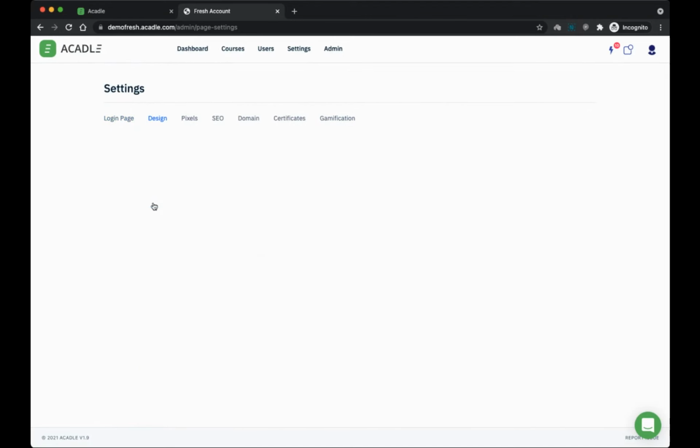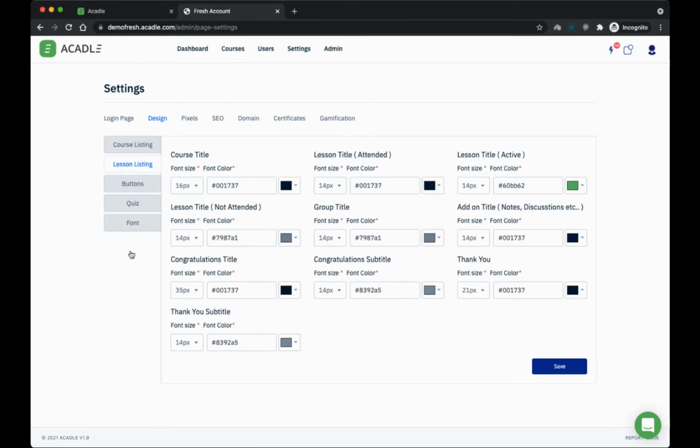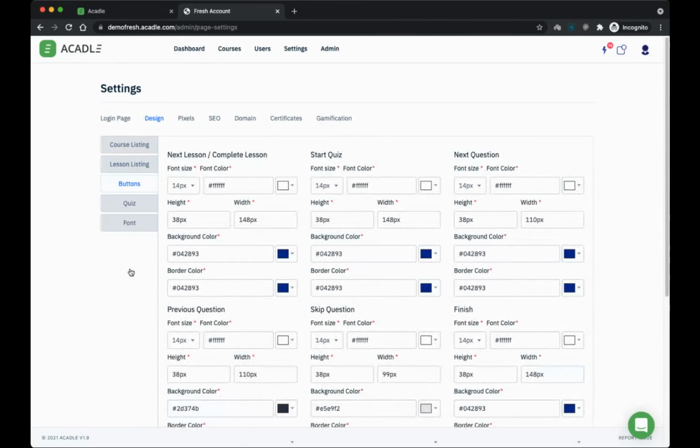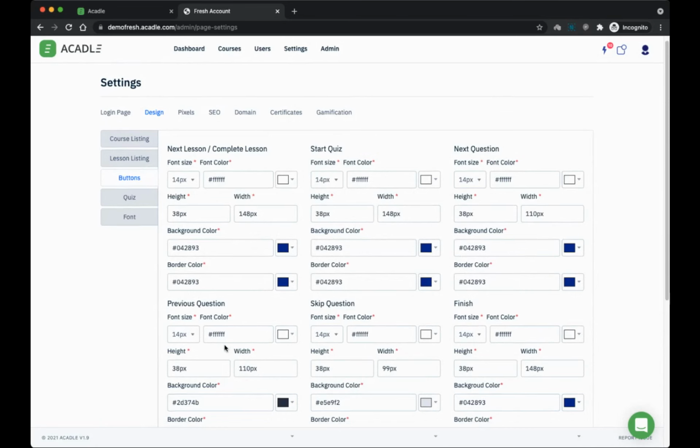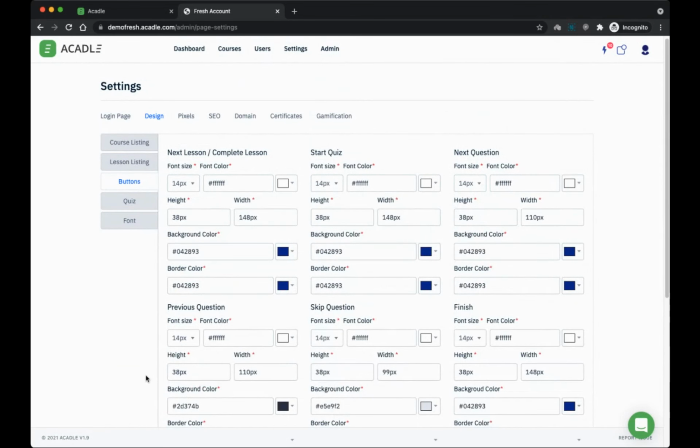Then we have something called design. Design lets you customize the look and feel of the lesson, the course listing, the buttons in your portal, and so on, based on your brand guidelines. The design feature is only available for onboarding and training plans. It is not available for the marketing plan, but you have much more flexibility here. We are going to add more options, like CSS customization, templating, layouting, and more design patterns in the future.